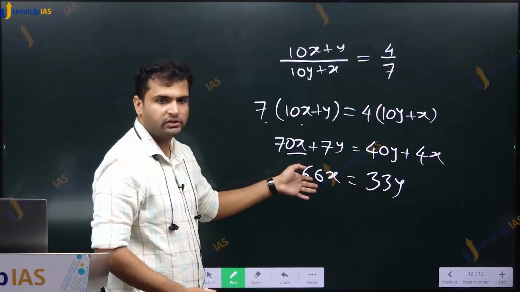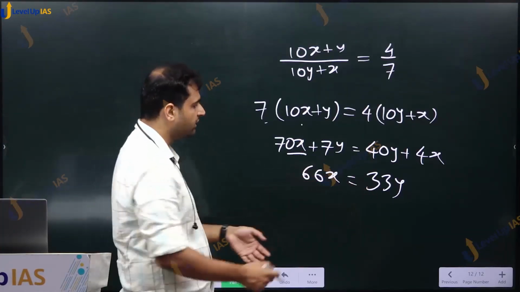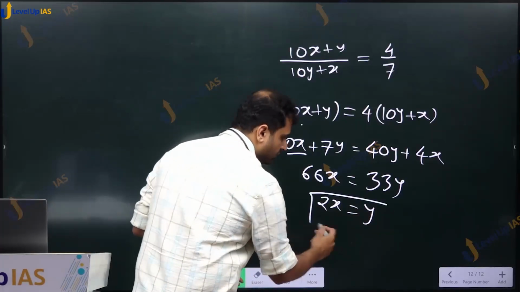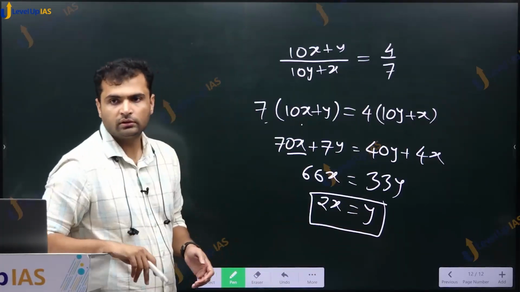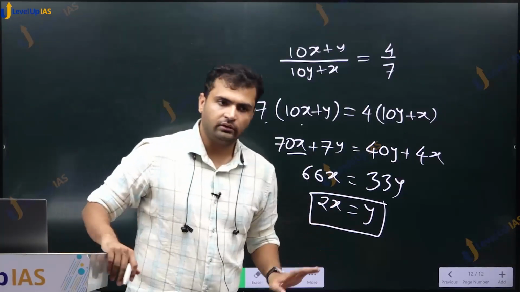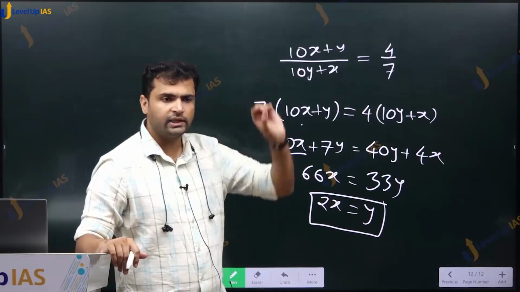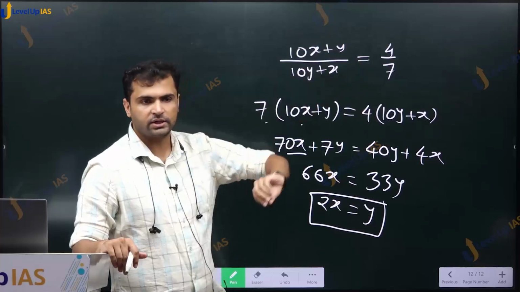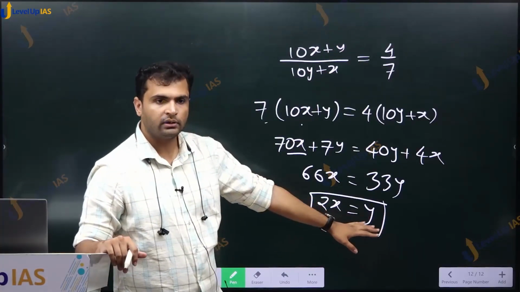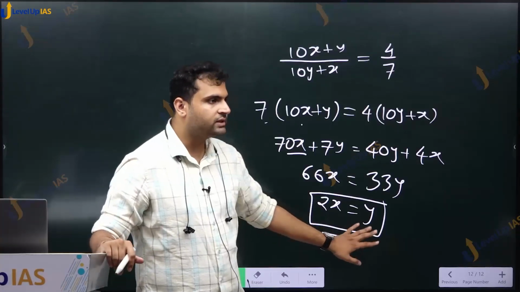Clearly 33 into 2 is 66. So we can divide by 33. So we get 2x is equal to y. Okay. Most of you reached till this level. That just put whatever that is given in the question in equation form and get the simplified relationship. ये आ गया अब 2x is equal to y.